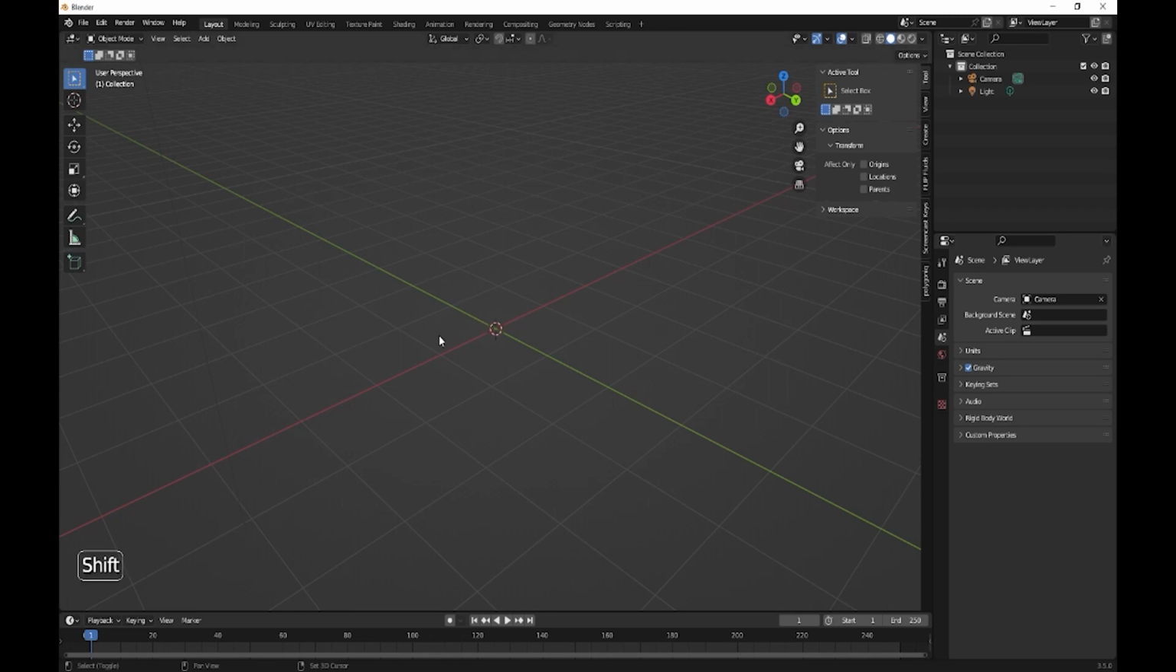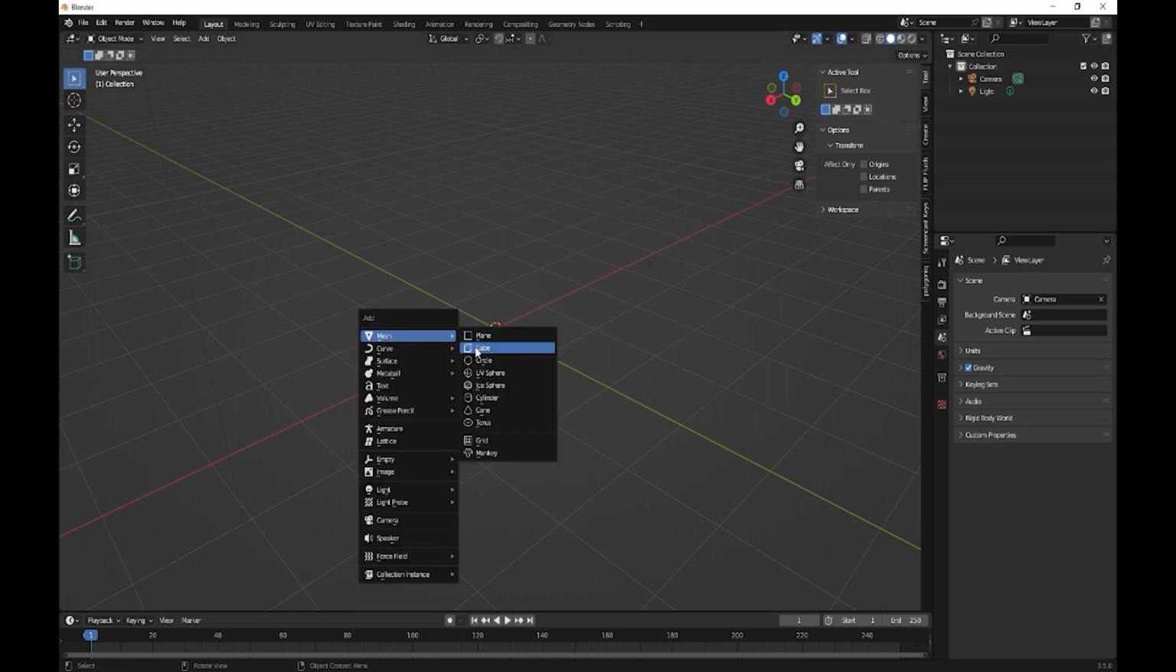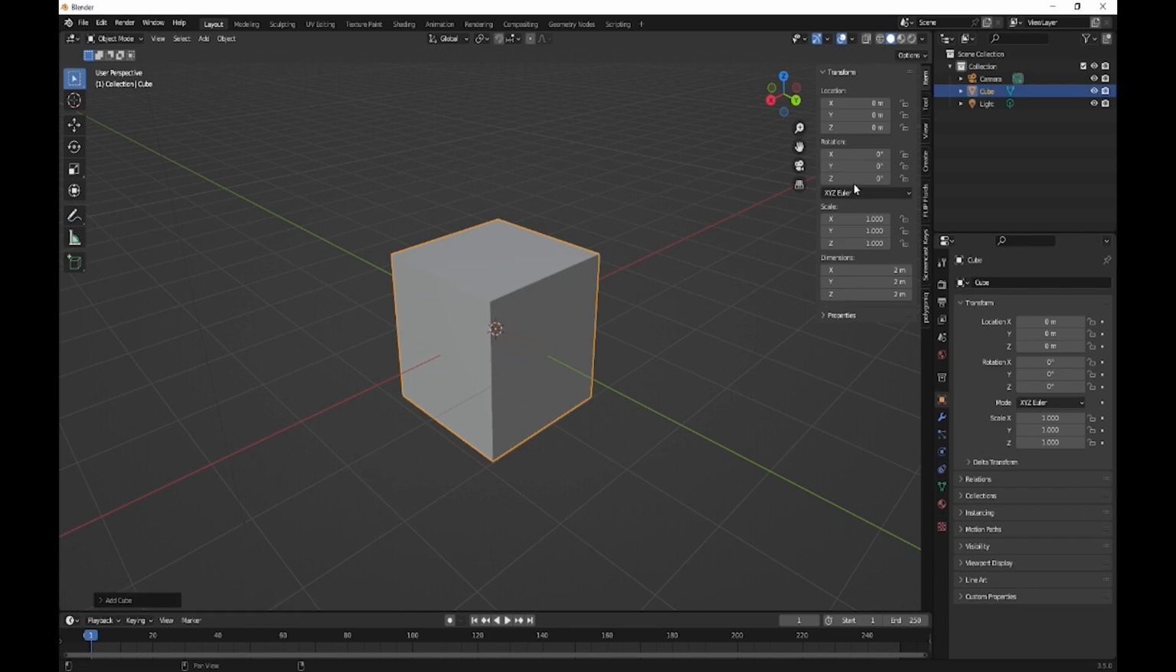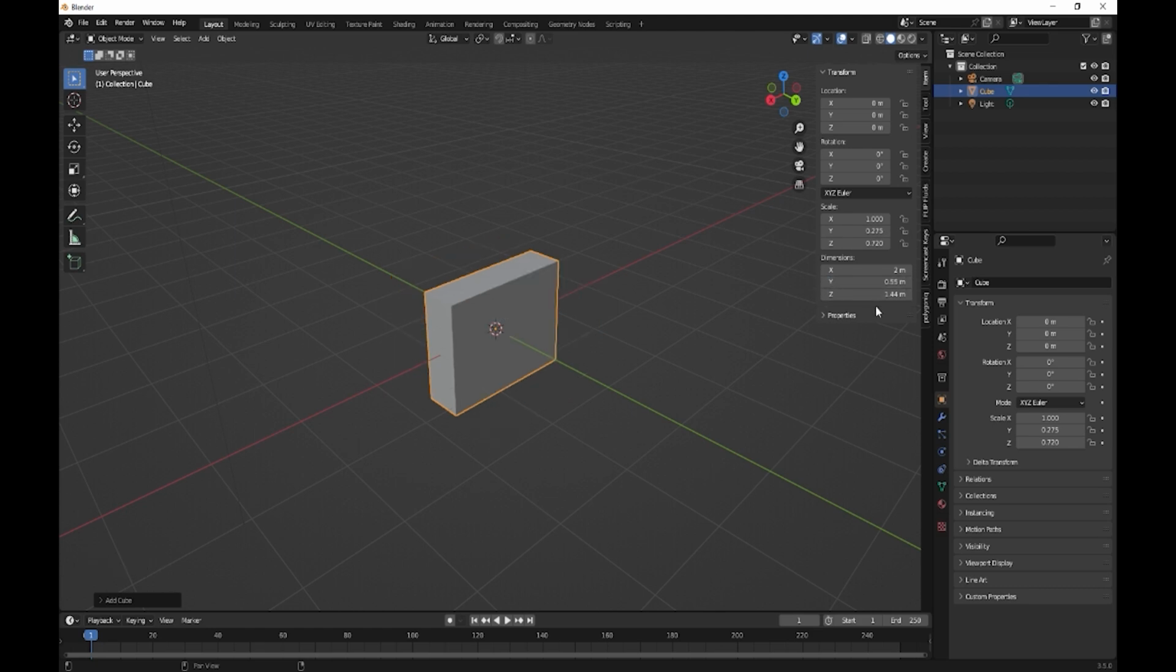Today we're going to be making a fridge freezer. So let's start off with a cube. On the Z, we want 1.44. On the Y, we want 0.55. And then on the X, we want 0.6. So that is the size of our freezer.